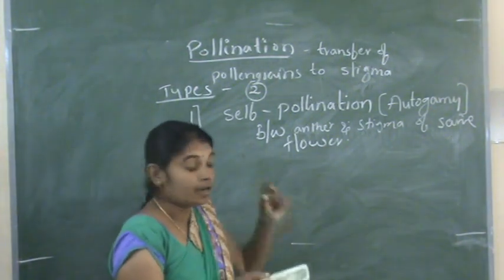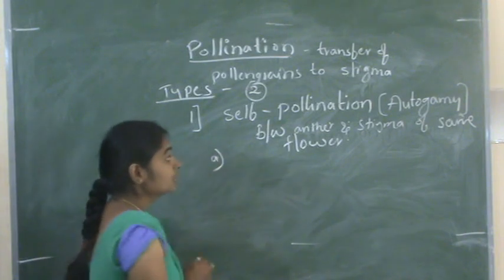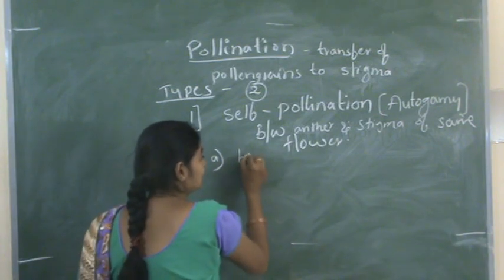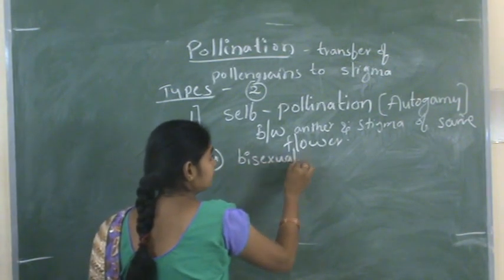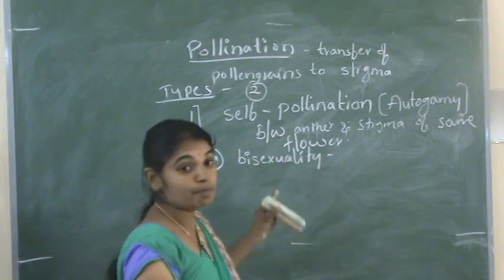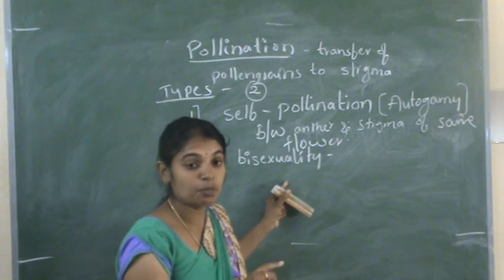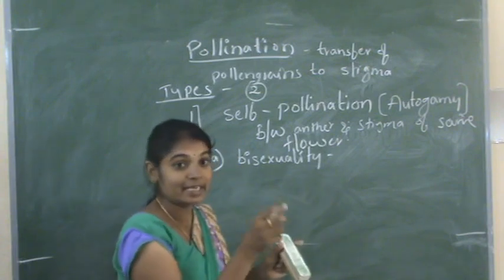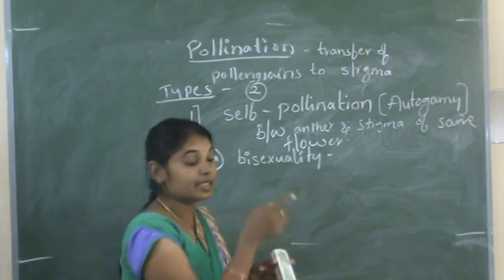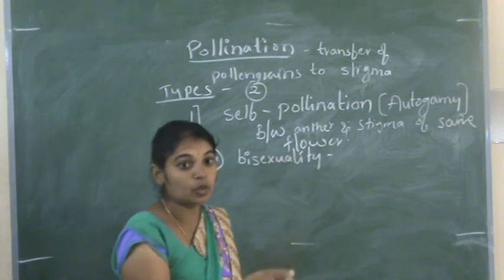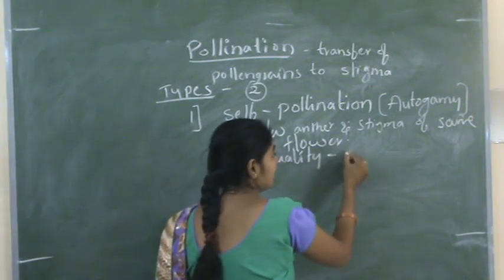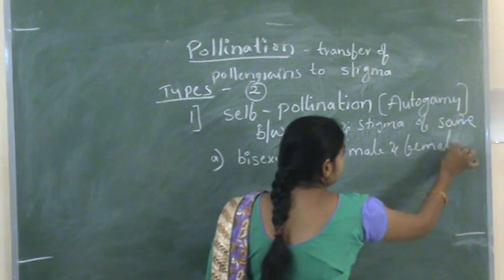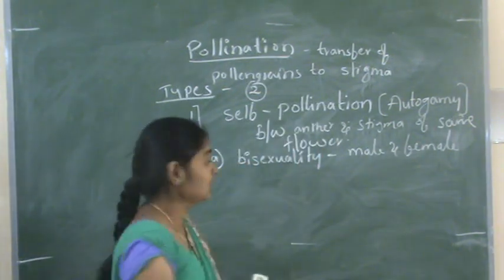Here, there are conditions. The first is bisexuality: it is possible when the flower is bisexual. Bisexual means the flower contains both male and female reproductive units. If the flower contains the anther and stigma, then pollination takes place between the anther and stigma of the same flower.